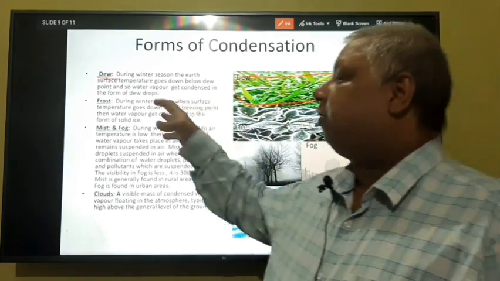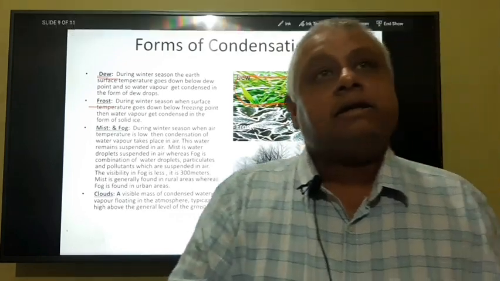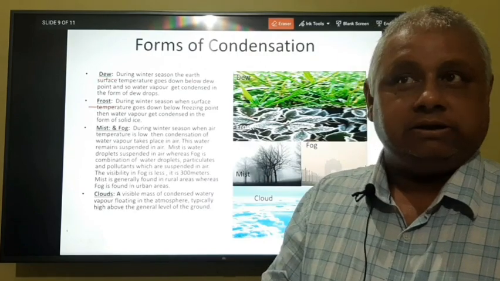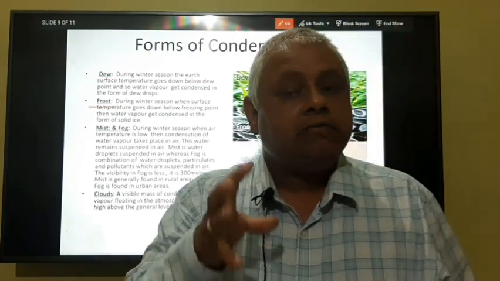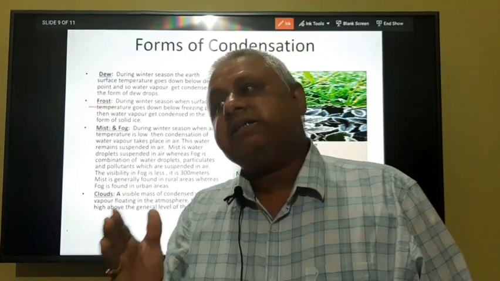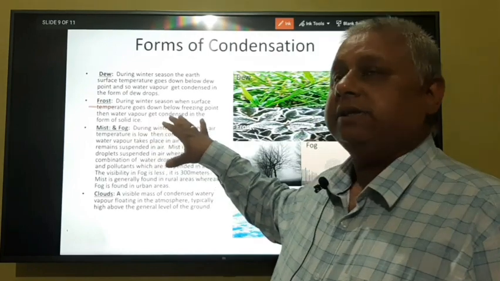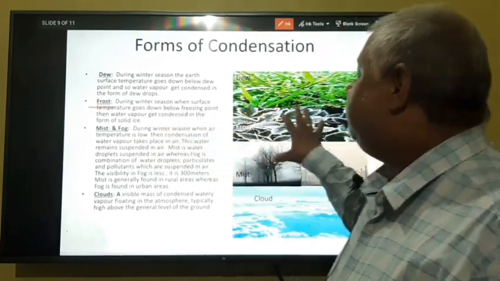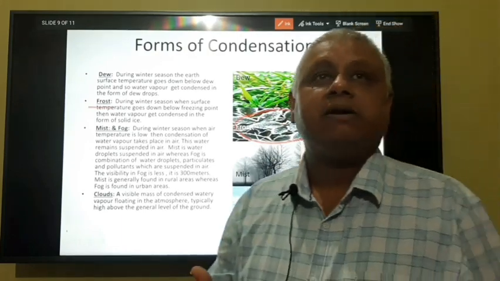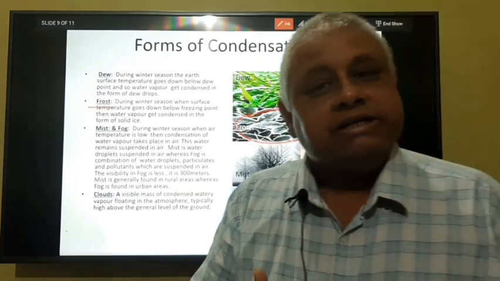Now, second is frost. Frost occurs when the surface temperature decreases below freezing point. Then what happens? The water vapor present in the air gets condensed in the form of ice, solid ice you can say. So, here you can see the frost. It also occurs in winter season because the freezing temperature is possible only in winter season.